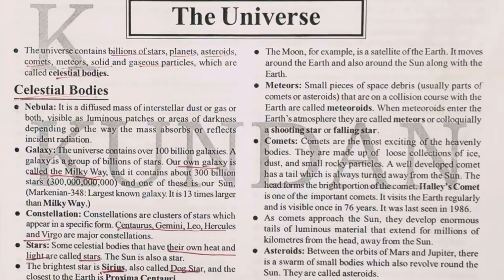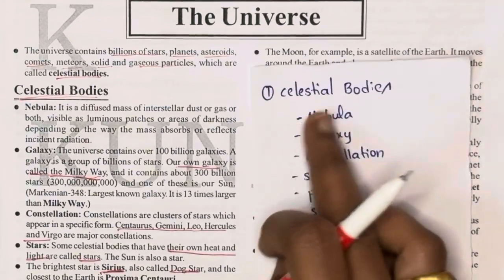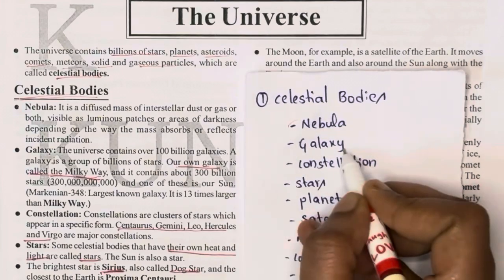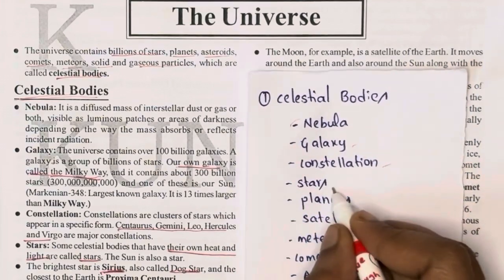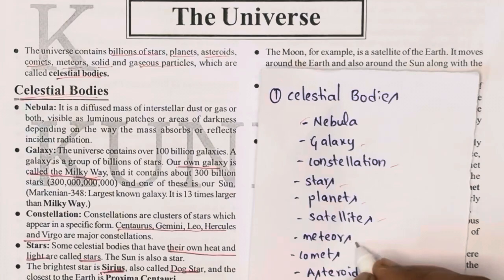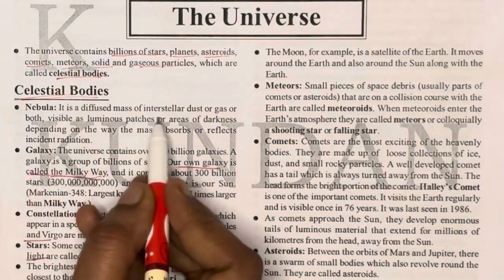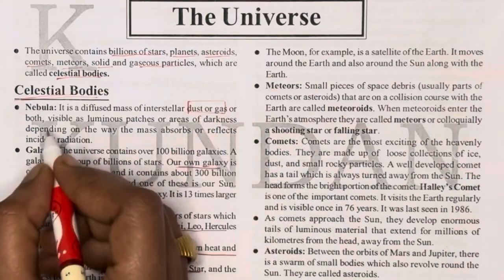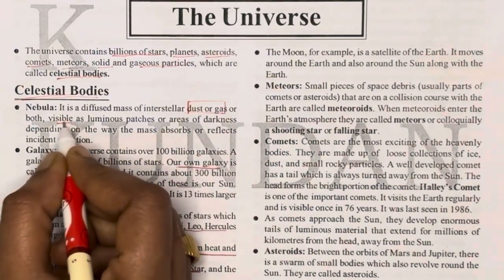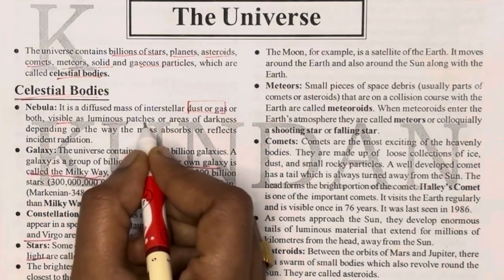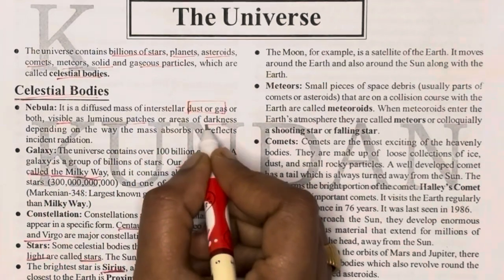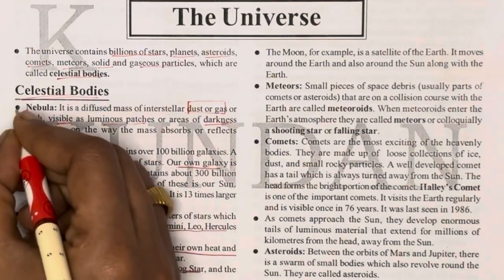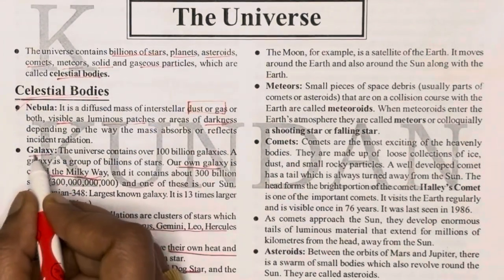Celestial bodies are nebula, galaxy, constellation, stars, planets, satellites, meteors, comets, asteroids. Nebula is a diffused mass of interstellar dust or gas or both, visible as luminous patches or areas of darkness depending on the way the mass absorbs or reflects incident radiation.